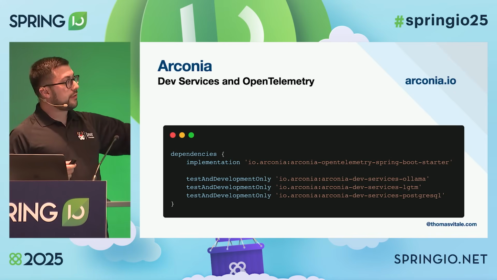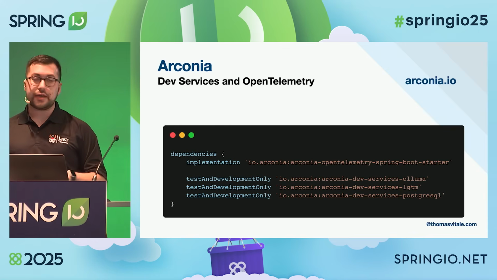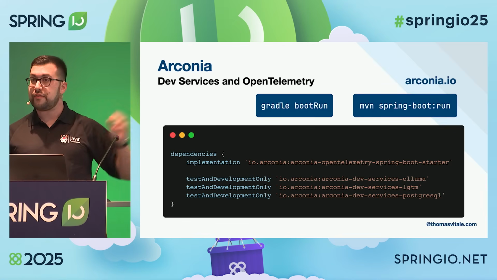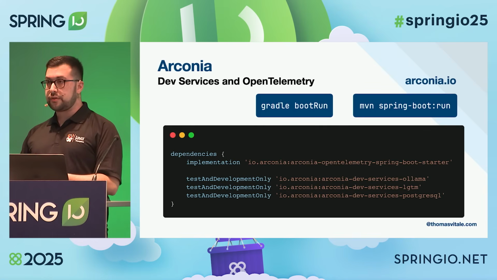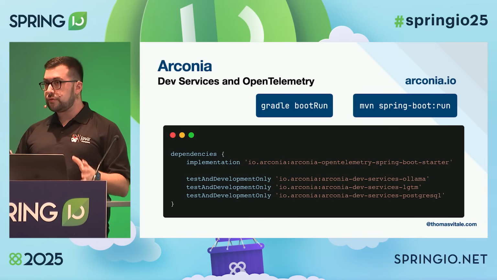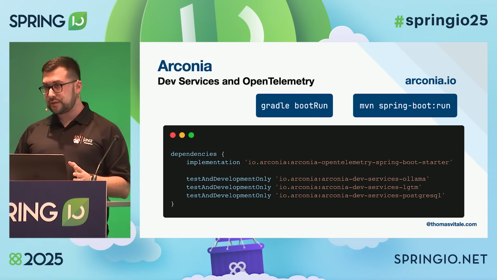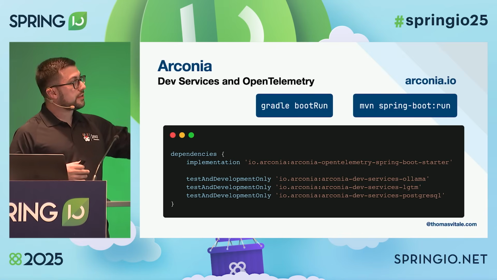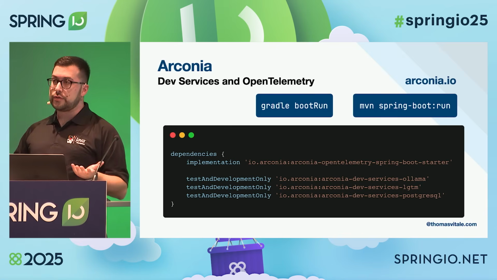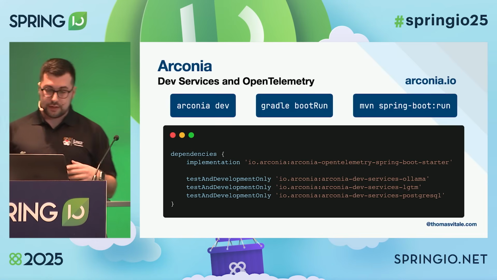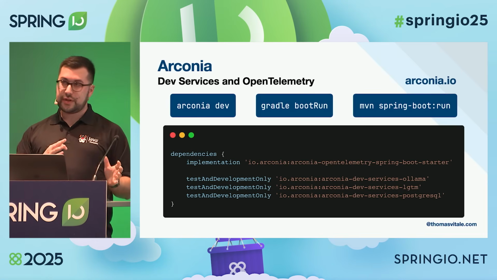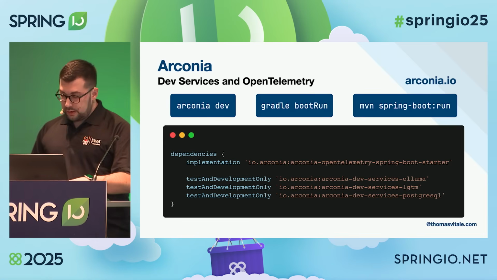So with these 3 dependencies, whenever I start my application, I can use Gradle or Maven in the standard way in Spring Boot, and I get all these services up and running based on Testcontainers. So I don't have to define any extra code, no extra configuration, and I can still run my application as I would normally do. Or I also made a nice CLI that I can use across different projects, doesn't matter if it's Gradle or Maven.